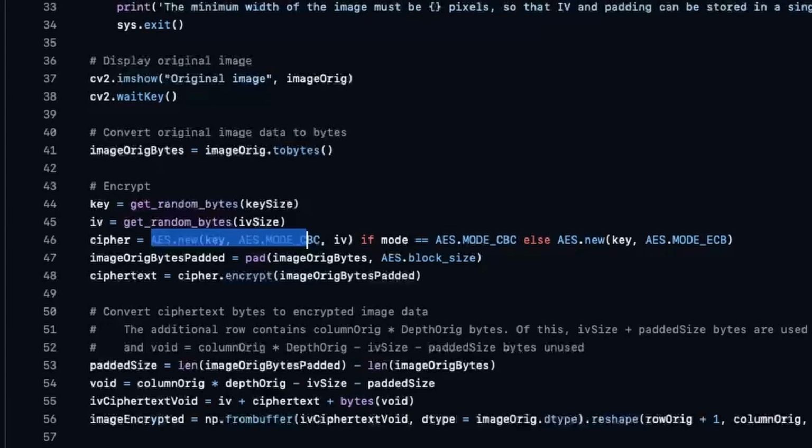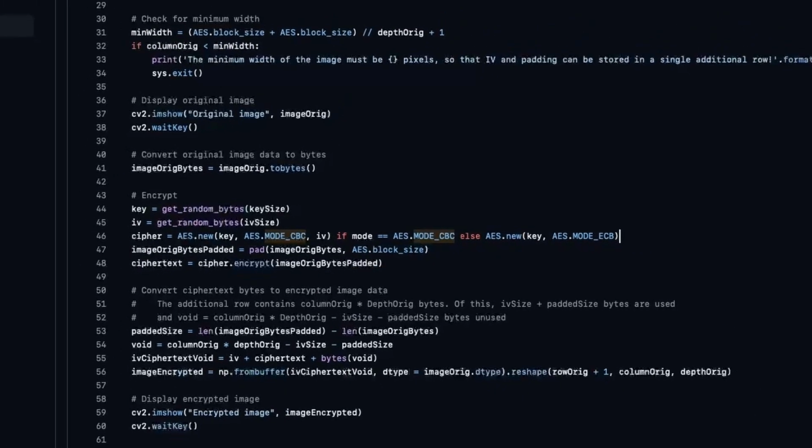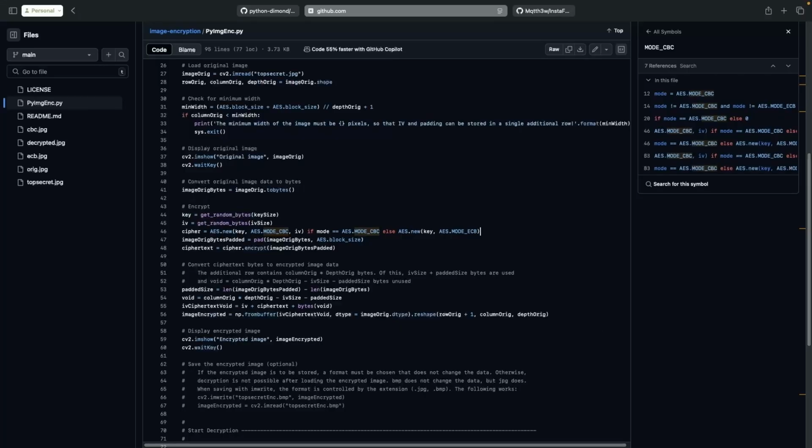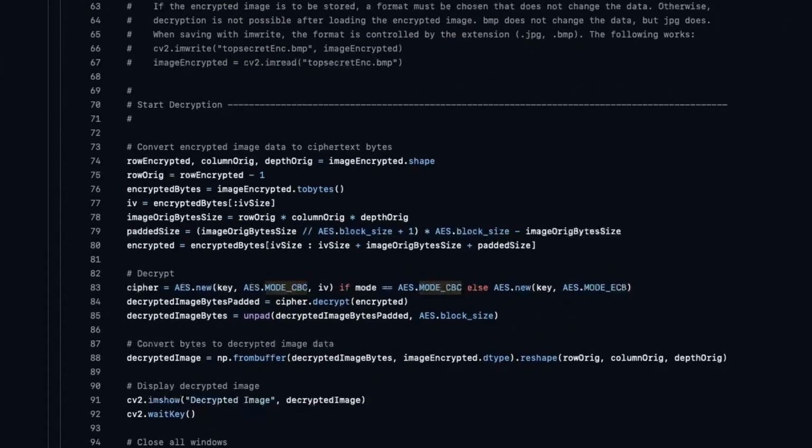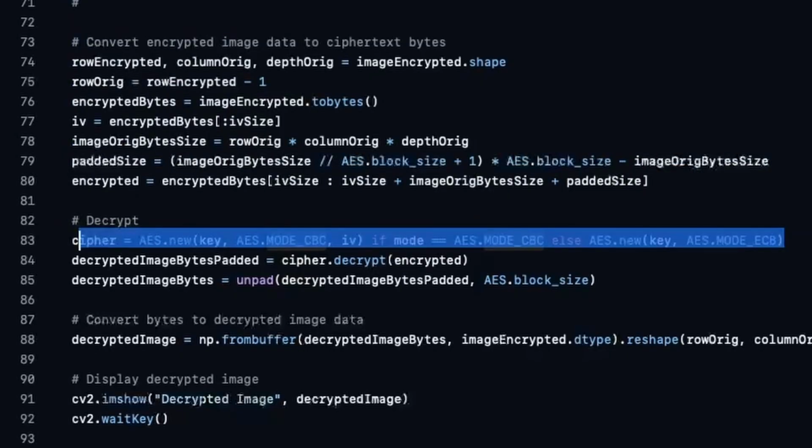But if it is set to something else, or it is just not set to AES CBC mode, it is going to fall back to the ECB mode, which is going to be insecure in this case. So let's look at line number 83, and yes, it's the same issue over here.